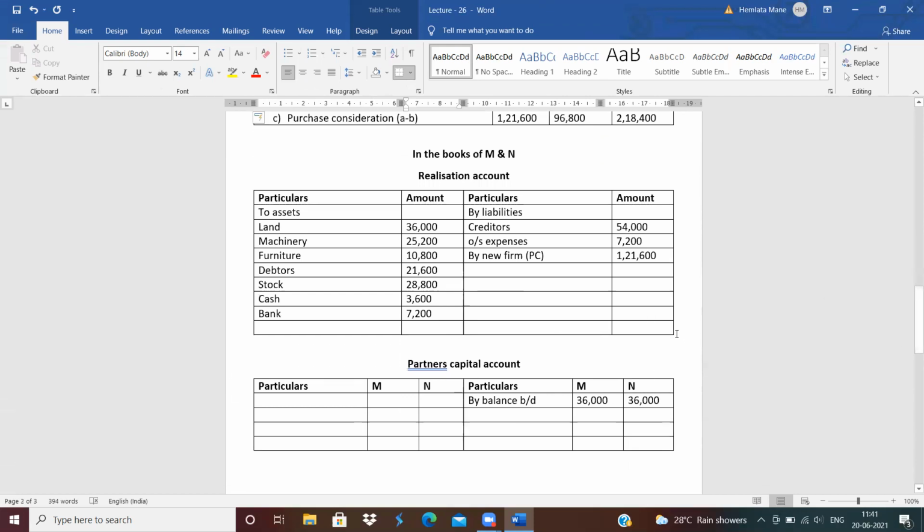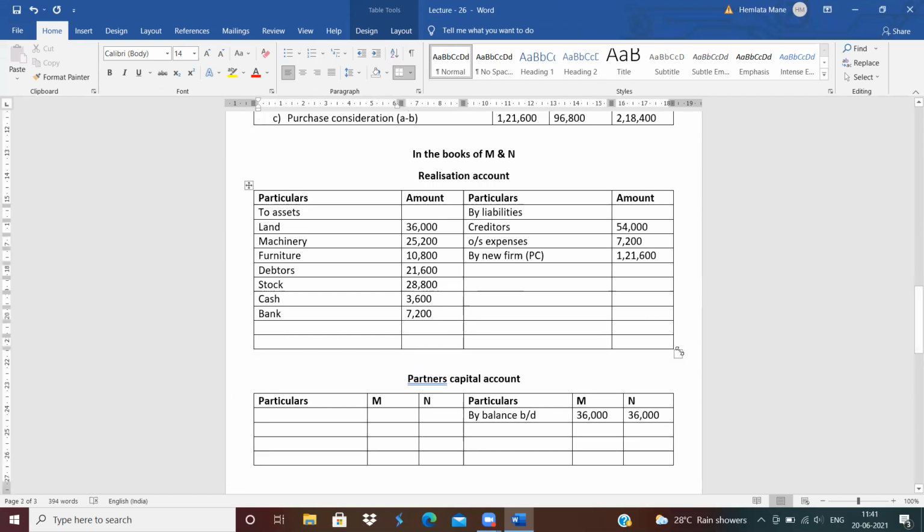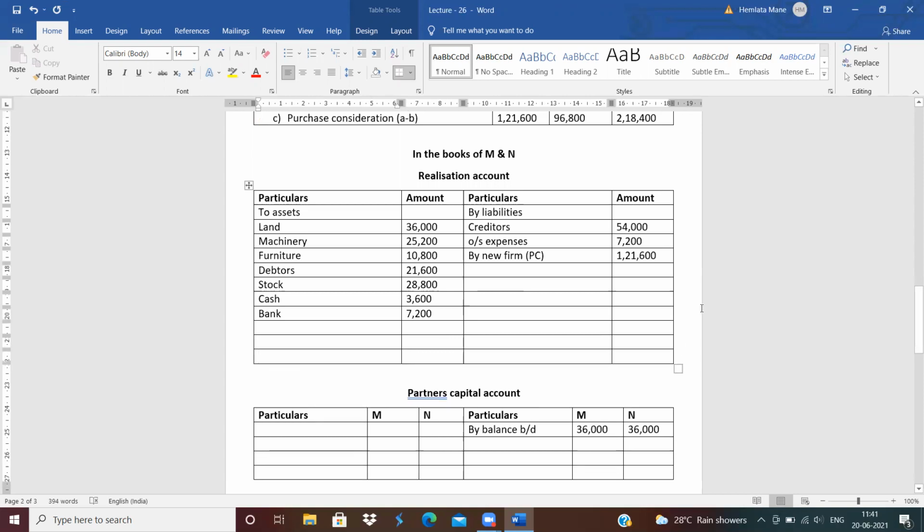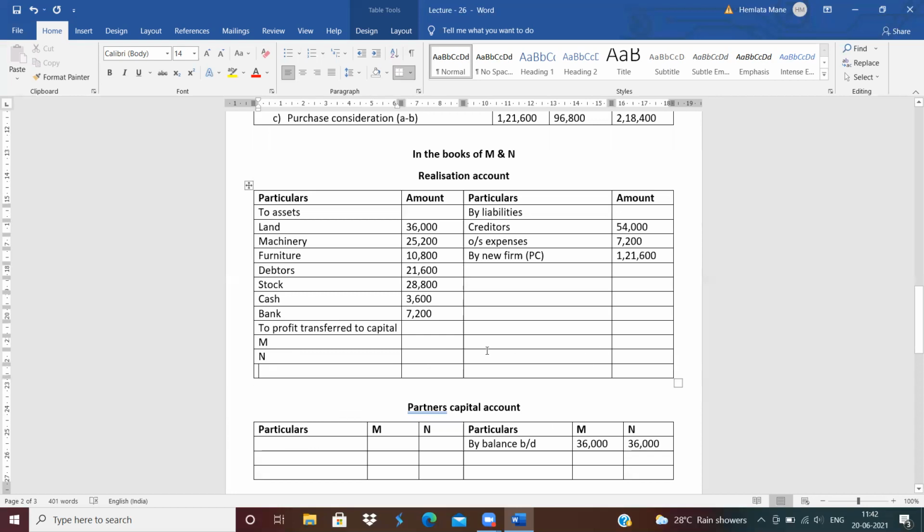Now there is no asset taken over by partners. So now close the realization account, and the difference is transferred to partners' capital account. To profit transfer to capital of M and N. How much is the difference?